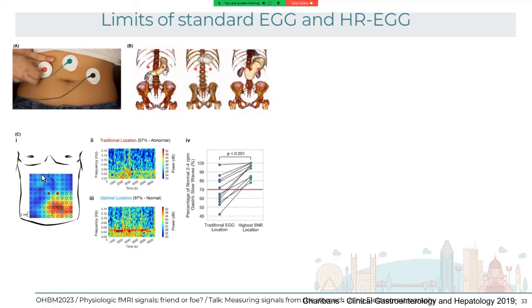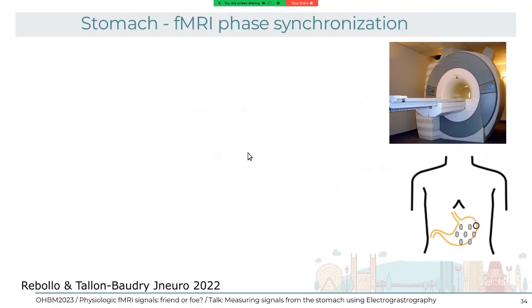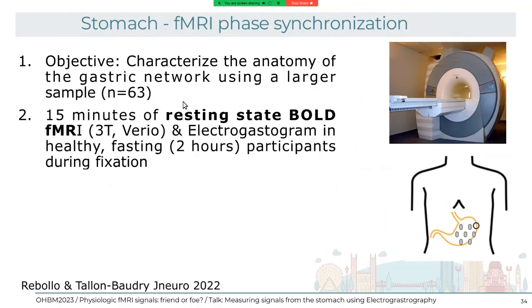Another possibility, and this is what I typically do, is I only work on the phase so far of the EGG, and try to study EGG-brain phase synchronization. For this, across 60 participants, we recorded resting-state fMRI and EGG in participants that fasted for 2 hours, and we computed the phase synchronization using phase-locking values. This ignores amplitude and directionality, and basically looks at how consistent the time delay is between the two signals across time. Here you can see a voxel that is consistent with the stomach and a voxel that is not.